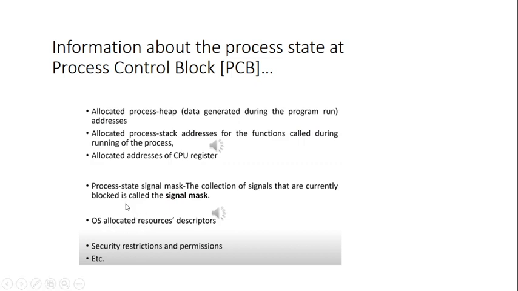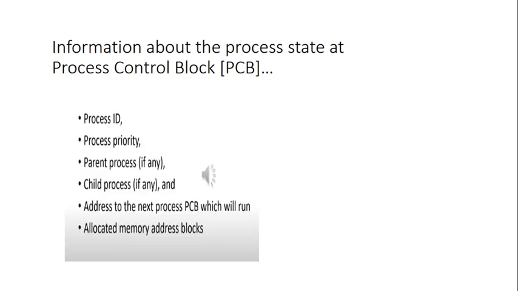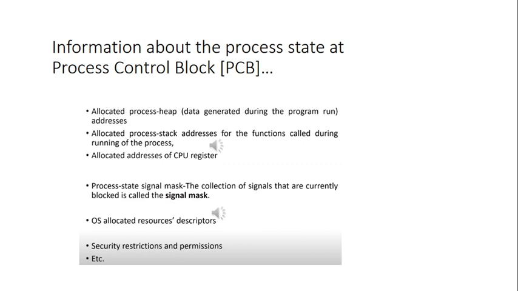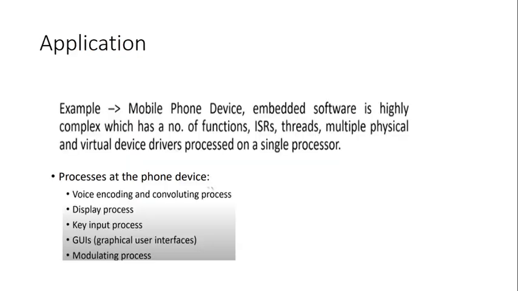Then the resource descriptors, that is what resources are allocated by the operating system, then security restrictions and permissions, etc. So all these are some of the information which will be present in the process control block. Completely with the help of all these things, it describes a process. For each and every process, there will be a separate PCB.